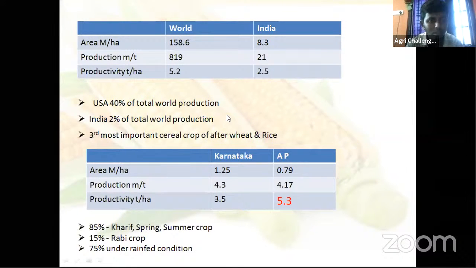Then, out of 100 kg of the world's total production, 40 kg is from USA alone. That's why maize is called the backbone of America.